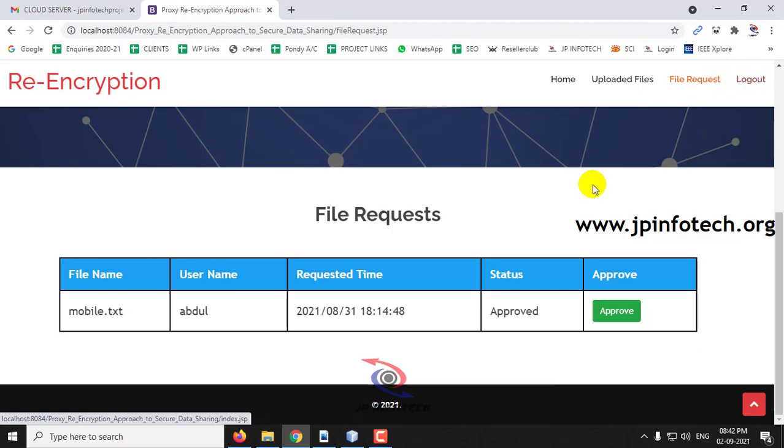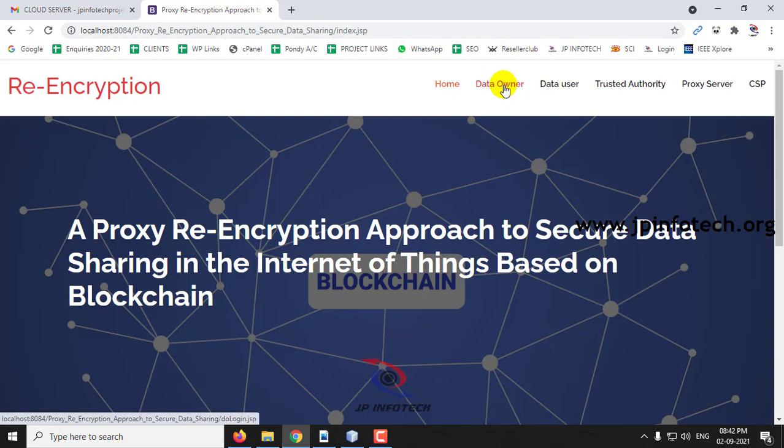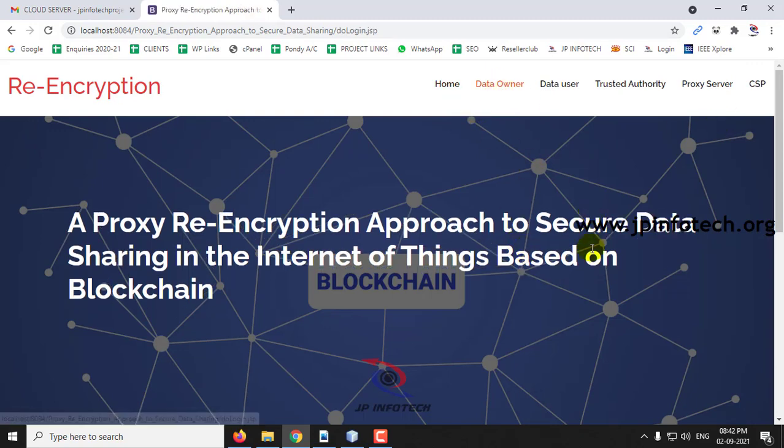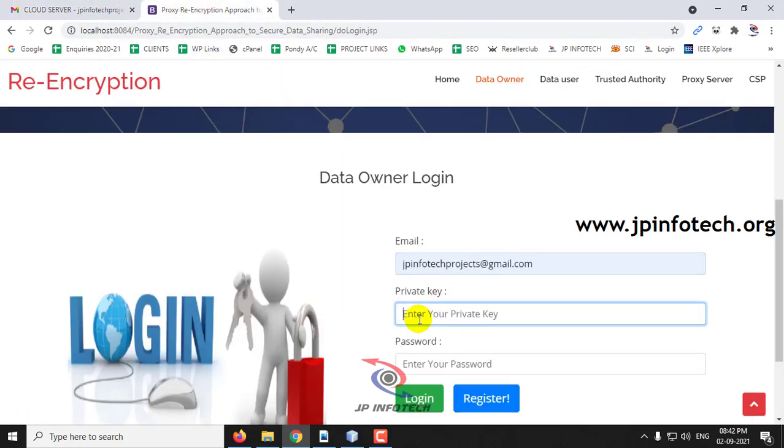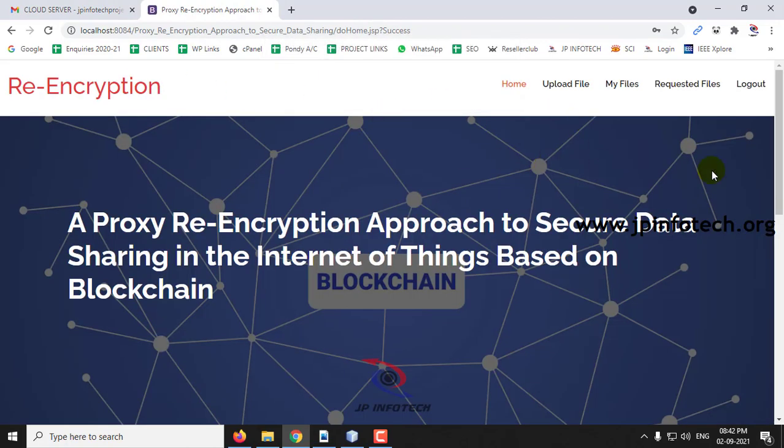And now here you can see our file request has not been updated because the data owner should approve it first. So let me go to the data owner part. I have logged in to the data owner.